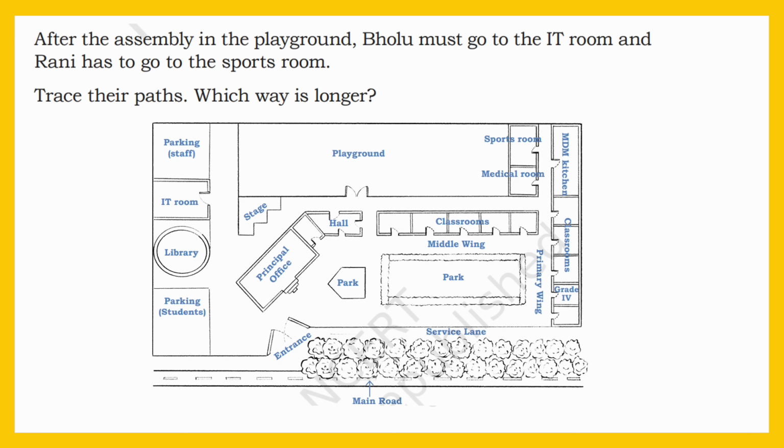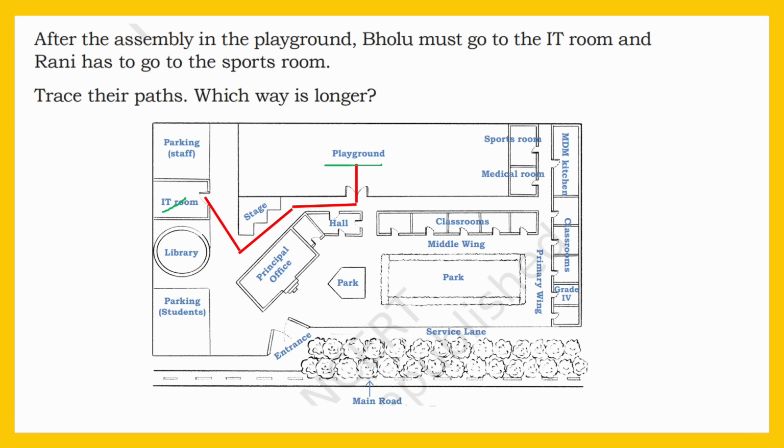After the assembly in the playground, Bolu must go to the IT room and Rani has to go to the sports room. Trace their paths. Which way is longer? So after assembly in the playground, Bolu must go to the IT room. See, this is the IT room. This is the playground. So, can you trace the path? See, this is the IT room.